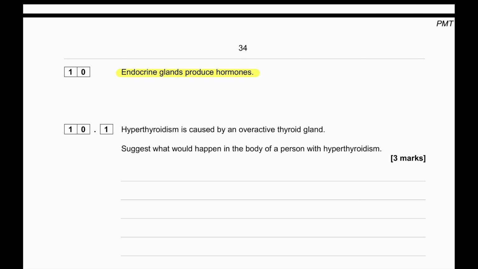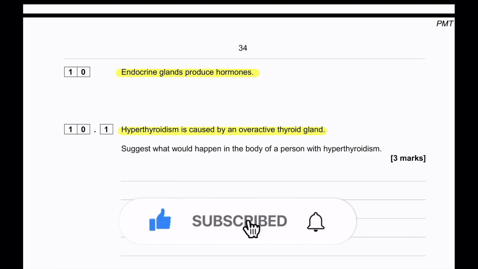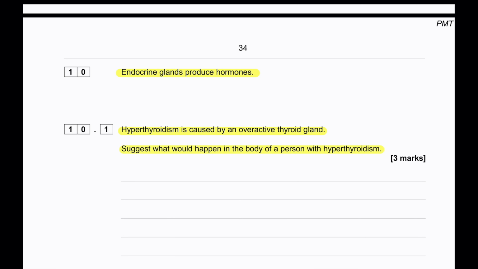Endocrine glands produce hormones. Hyperthyroidism is caused by an overactive thyroid gland. Suggest what would happen in the body of a person with hyperthyroidism. So let's see what is the problem the person is facing, which is the thyroid. What does it do? The thyroid produces thyroxine, which controls metabolic rate.